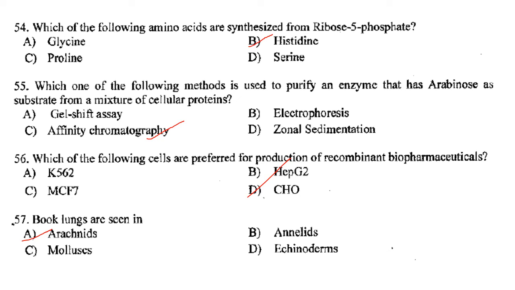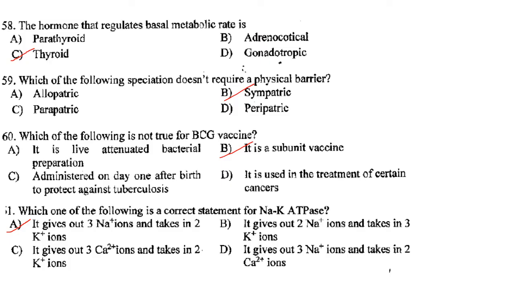Then which of the following cells are preferred for production of recombinant biopharmaceuticals? It is option D, that is CHO. Then book lungs are seen in arachnids. Answer is option A. Then the hormone that regulates basal metabolic rate is thyroid. Answer is option C. Which of the following speciation doesn't require a physical barrier? It is sympatric. Answer is option B.